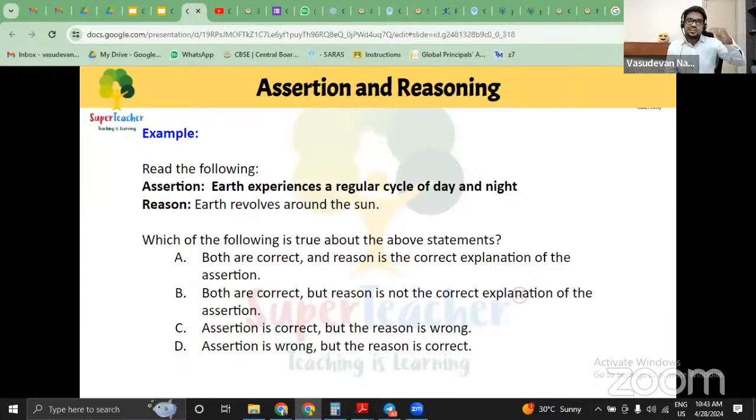Read the assertion and reason together by adding a word called because after assertion and check if the whole statement is factually correct or not. So here in this case, Earth experiences a regular cycle of day and night because Earth revolves around the sun. Is that factually correct? No, exactly. That is not a correct statement at all. Hence, look at the statement. Both are correct, but the reason is not the correct explanation is our right answer.